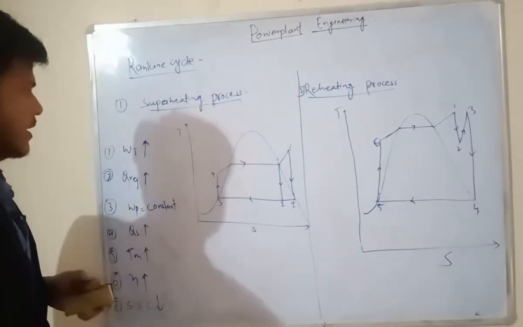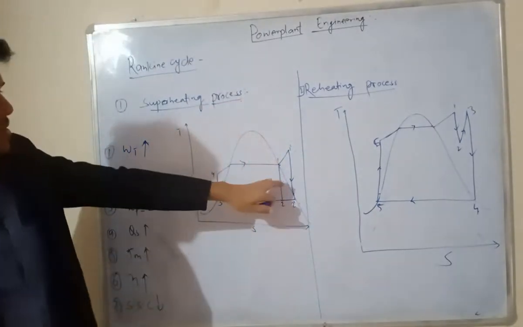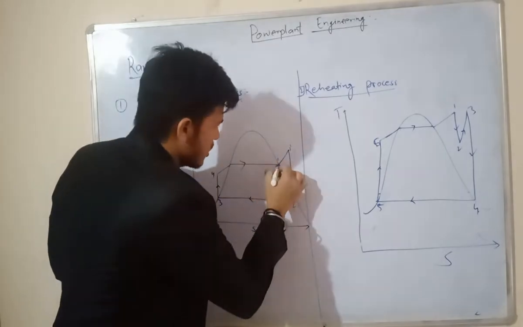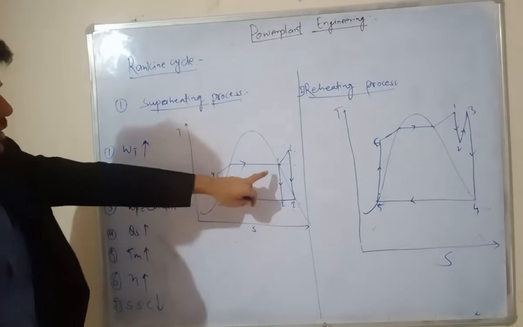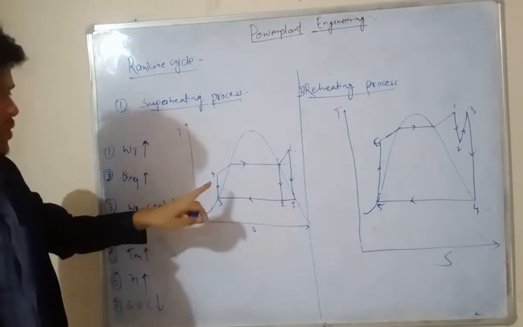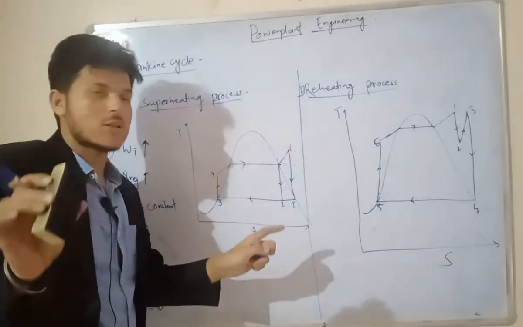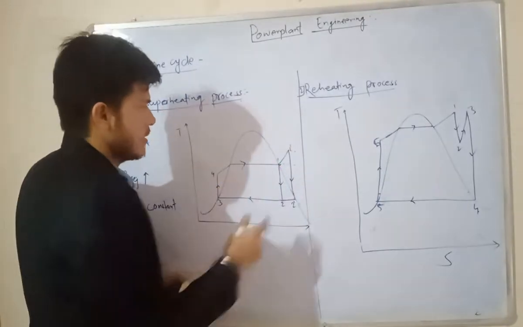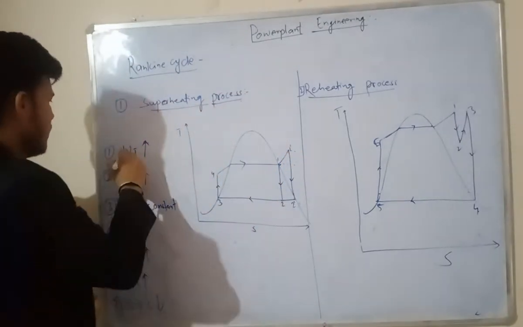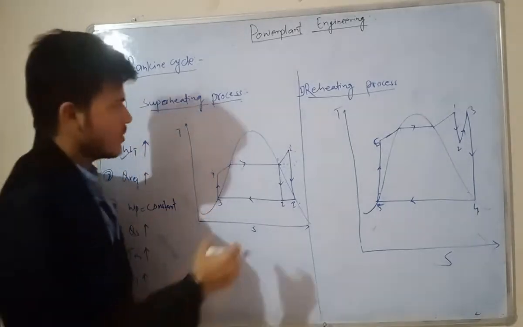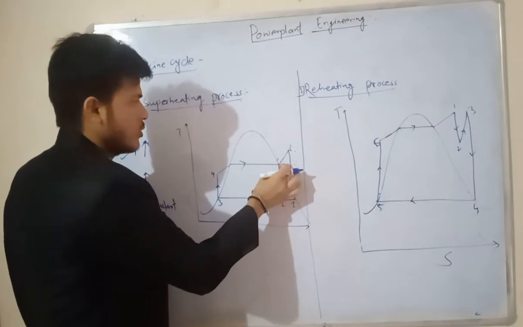Now let's observe the diagram. First and foremost, does the turbine work increase or not? By how much does it increase? Without any superheating, our cycle is 1 2 3 4. After superheating, our turbine work increases by this portion, this parameter from here to here.